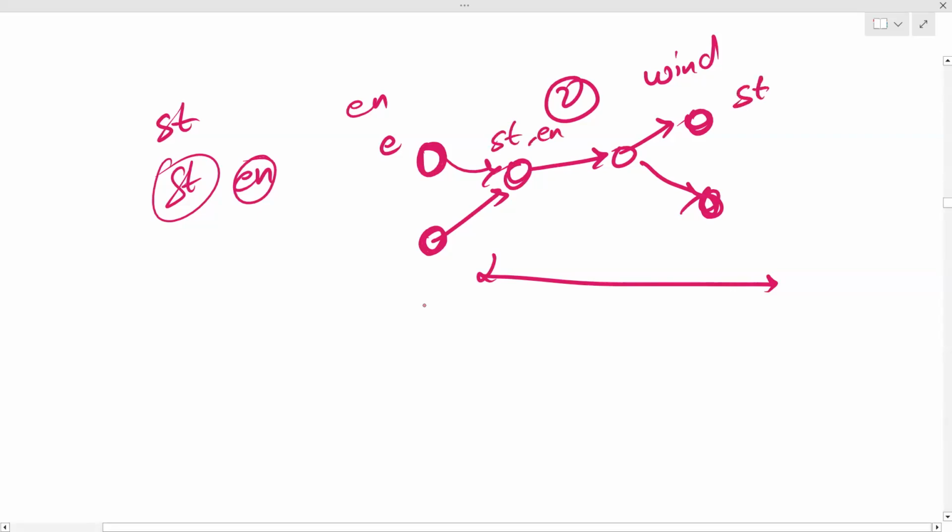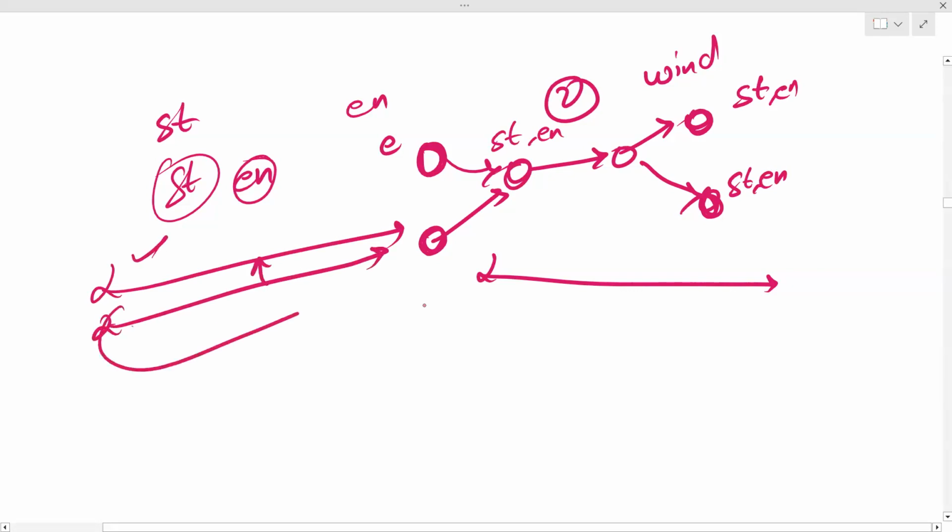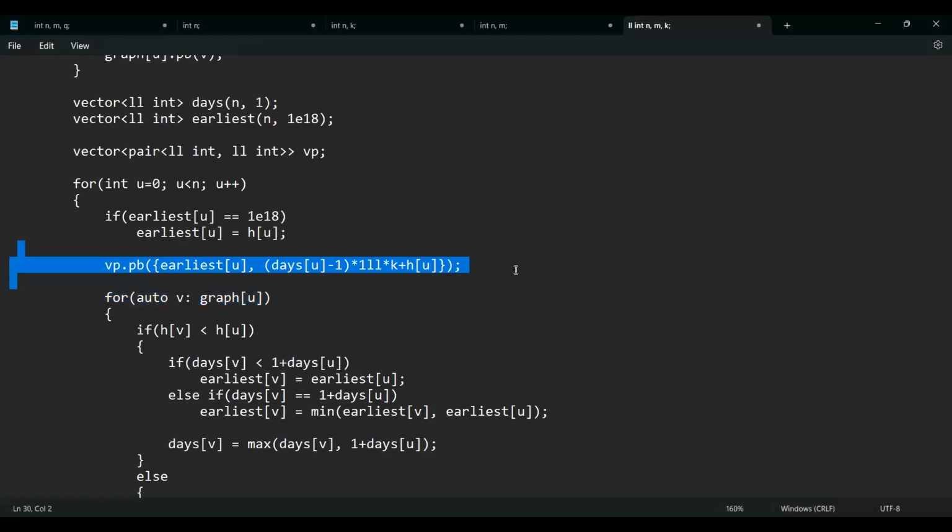So start and end for this node will also be there, and start and end for this node will also be there. And one of these will be bigger. So if one of these is bigger and one of these is smaller, this is what matters. This actually doesn't matter if this is smaller. So that's why I'm having this for each and every node.